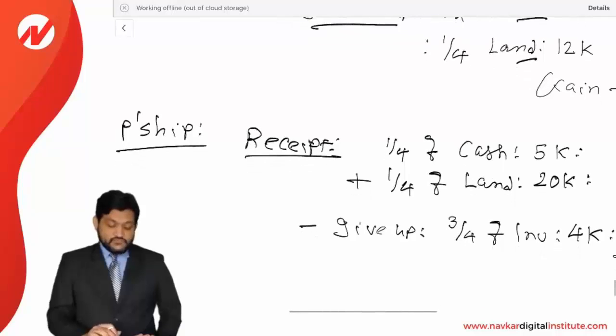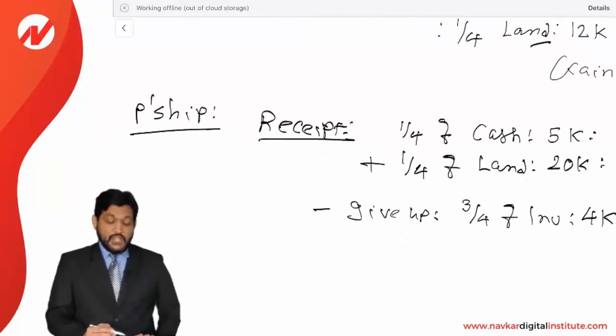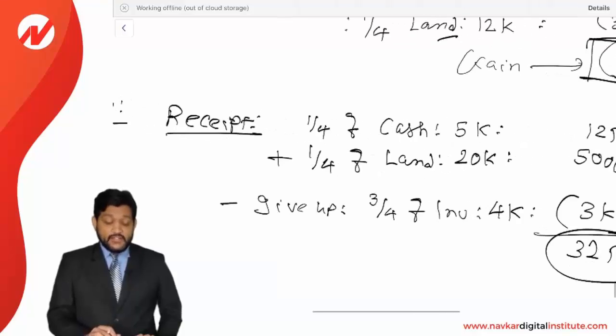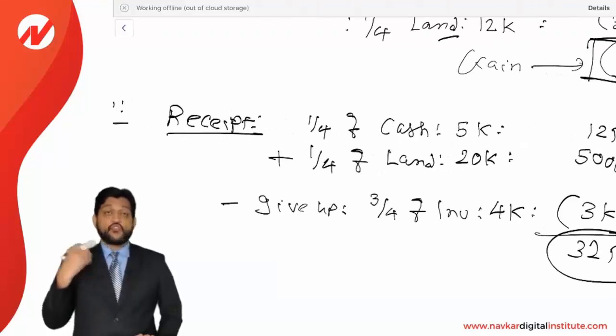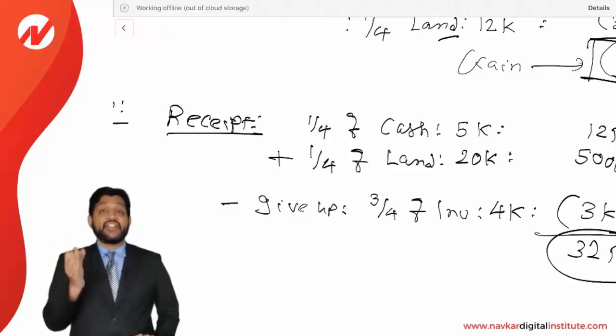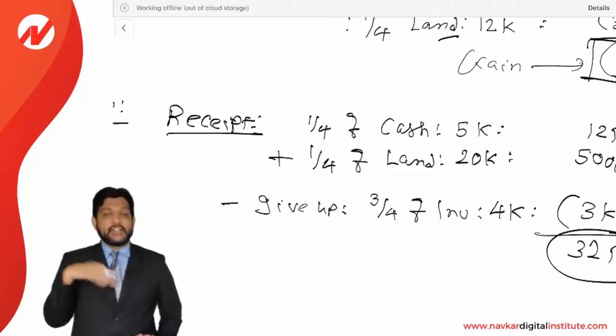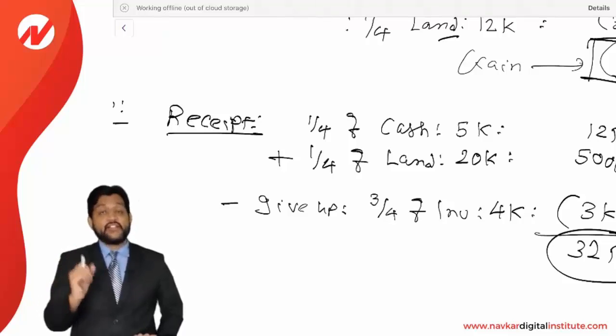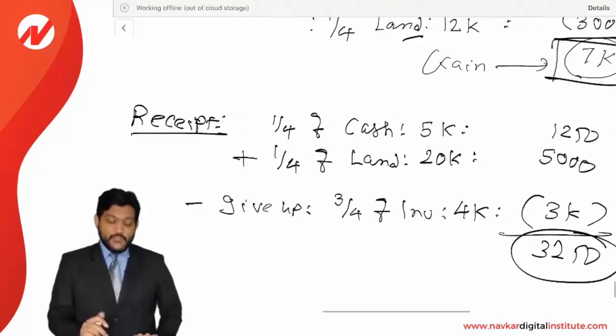Okay, now the partnership. How will a partnership recognize a gain? Now let's see, when a partnership has given only inventory to the partner, it means cash and land has not been given to the partner. It is going to be a realization for the partnership. Partnership has distributed only inventory. It means cash and land has not been given to the partner, so that will be a realization for the partnership. So 1/4 of the cash and 1/4 of the land.